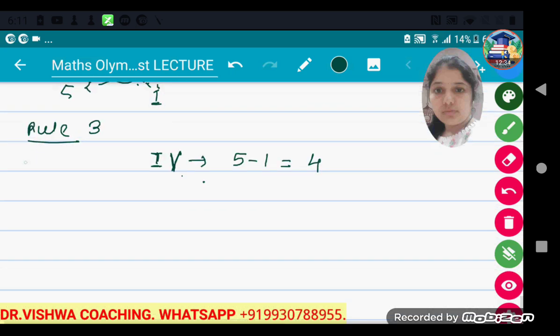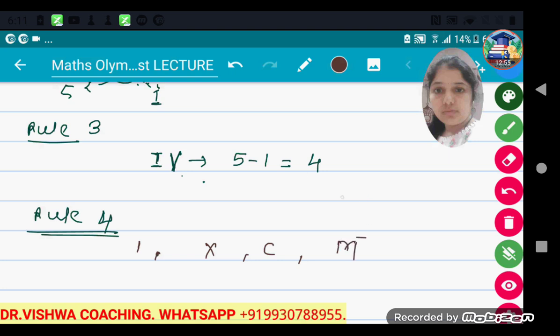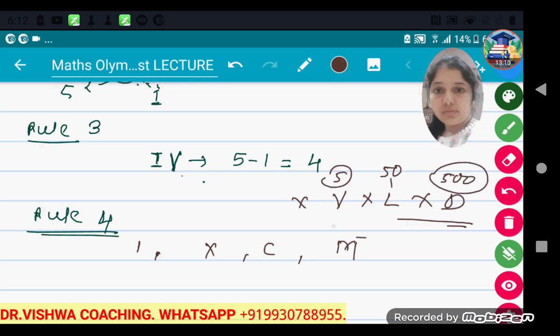Now there is one more rule. Certain symbols only can be repeated, and not all symbols can be repeated. So which symbols get repeated? I we can repeat, X we can repeat, C we can repeat, and M we can repeat. We never repeat V, we never repeat L, we never repeat D. Means 5, 50 and 500 are never repeated. We just repeat I, X, C and M.